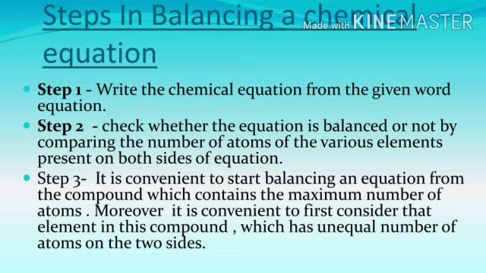Step 3, it is convenient to start balancing an equation from the compound which contains the maximum number of atoms. Moreover, it is convenient to first consider that element in this compound which has an unequal number of atoms on the two sides.